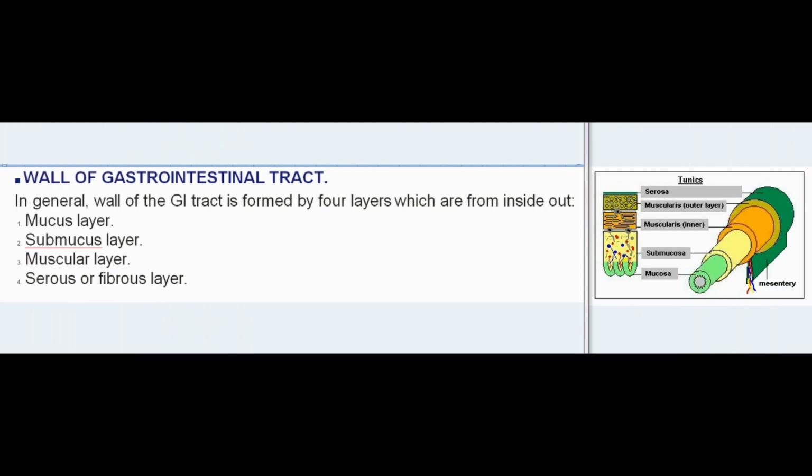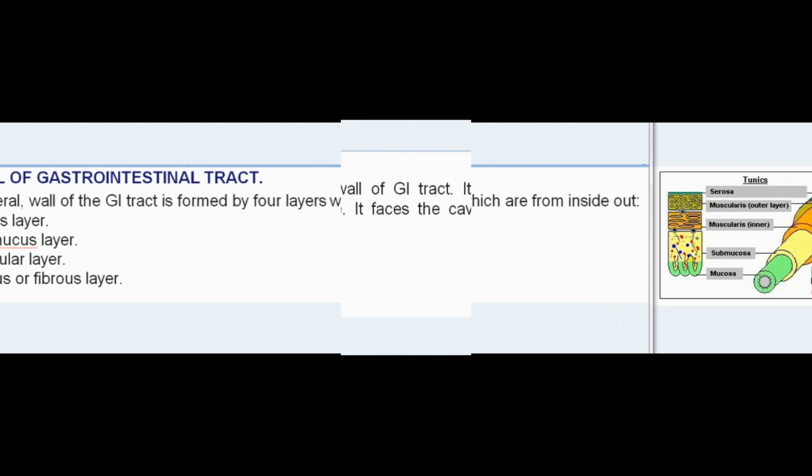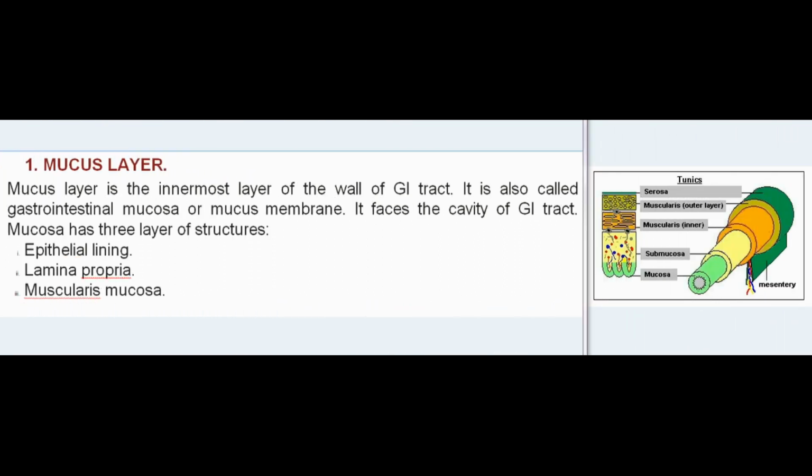Wall of gastrointestinal tract. In general, wall of the GI tract is formed by 4 layers which are, from inside out: mucous layer, submucous layer, muscular layer, serous or fibrous layer. 1. Mucous layer. Mucous layer is the innermost layer of the wall of GI tract. It is also called gastrointestinal mucosa or mucous membrane. It faces the cavity of GI tract.